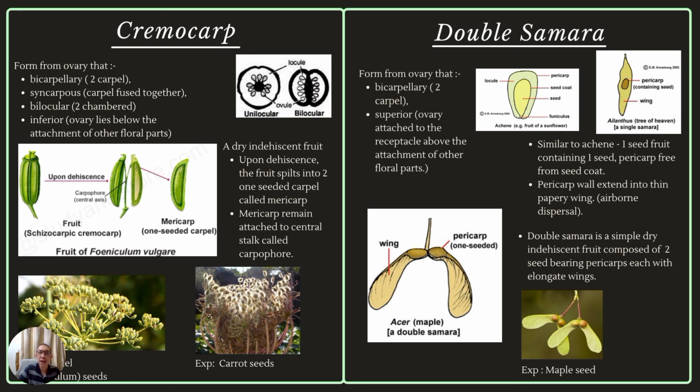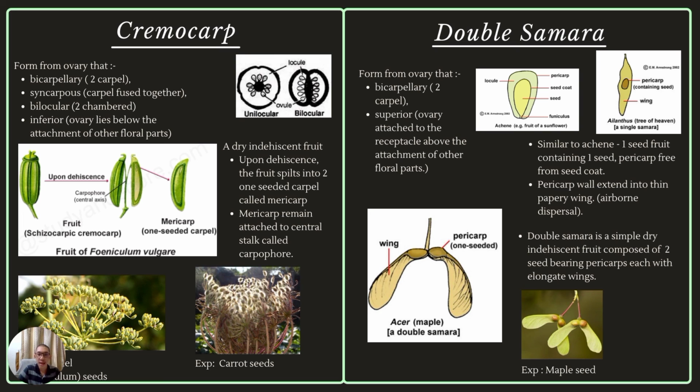And lastly, double samara. It is formed from an ovary that is bicarpellary and superior. It's quite similar to achene. It has a one-seeded fruit, containing one seed, and the pericarp is free from the seed coat. The difference between samara and achene is that its pericarp wall extends into a thin papery wing for airborne dispersal.